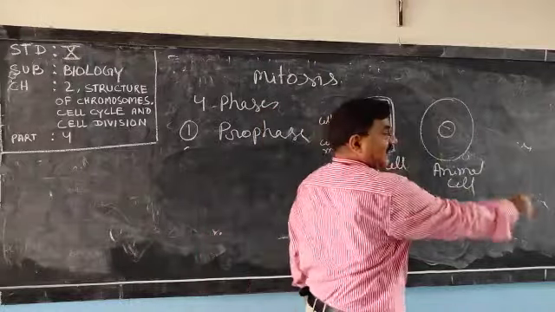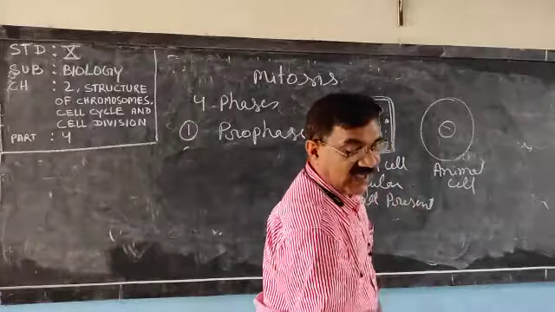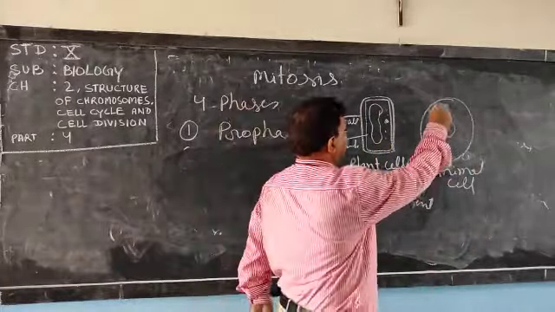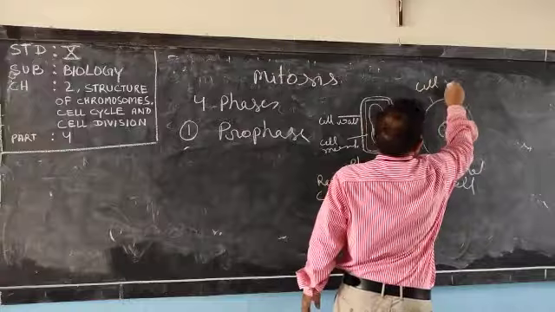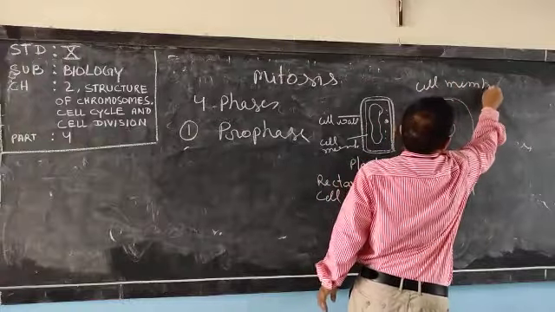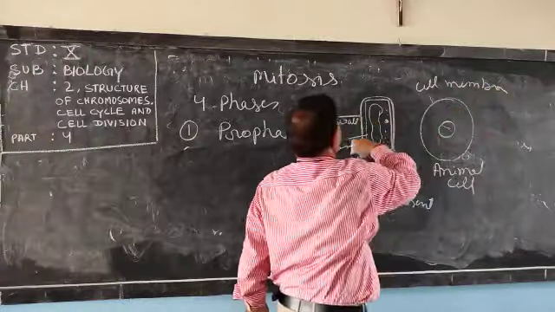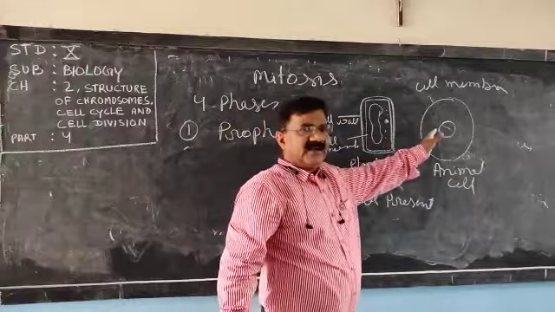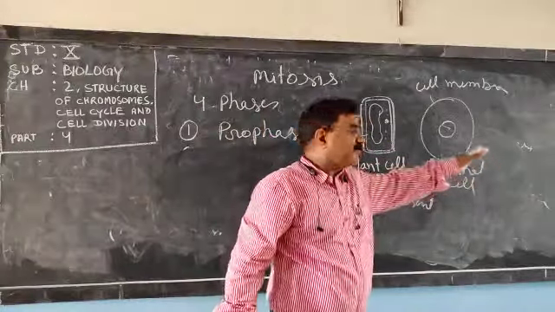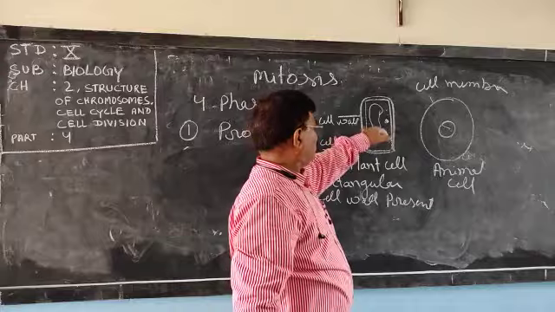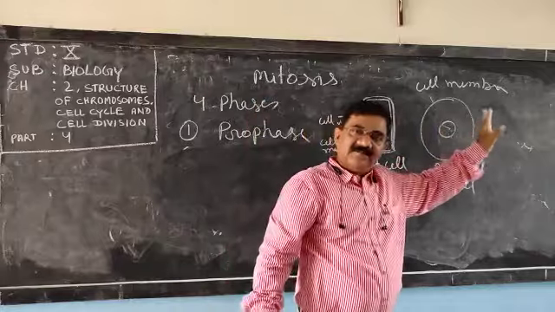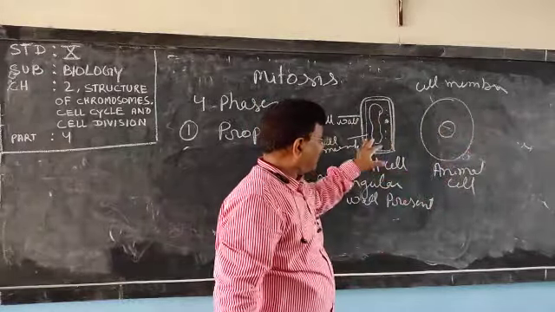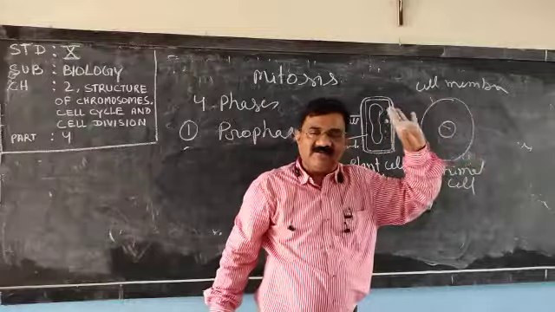But here only one outer covering is there and that is the cell membrane. Try to understand. It is rectangular in shape, it is spherical or oval in shape. It has two membranes, it has a single membrane. So this one is plant cell and this one is animal cell.